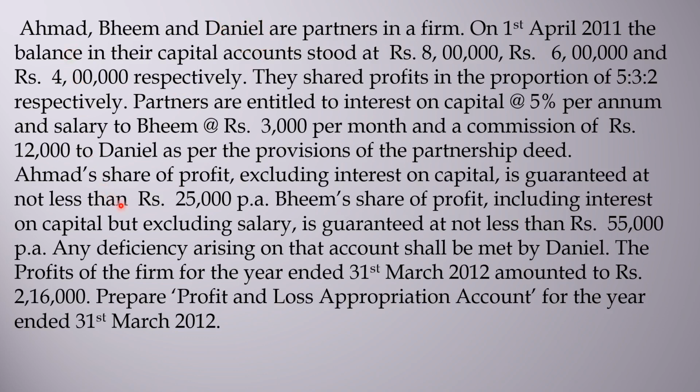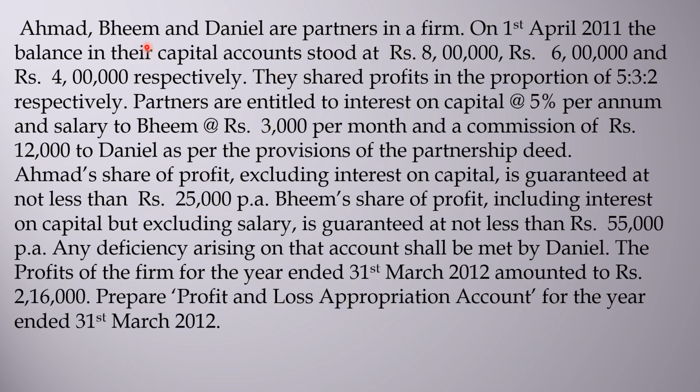Like if Ahmed's share of profit, excluding interest on capital, which we will not include, is coming less than 25,000, then the shortfall will be borne by Daniel. Say for example 24,000 came. That is a 1,000 shortage, so you have to take 1,000 from Daniel's share of profit and give it to Ahmed. But if it is coming 25,000 and above, then no shortage arises, so no guarantee will be taken by Daniel in the case of Ahmed.